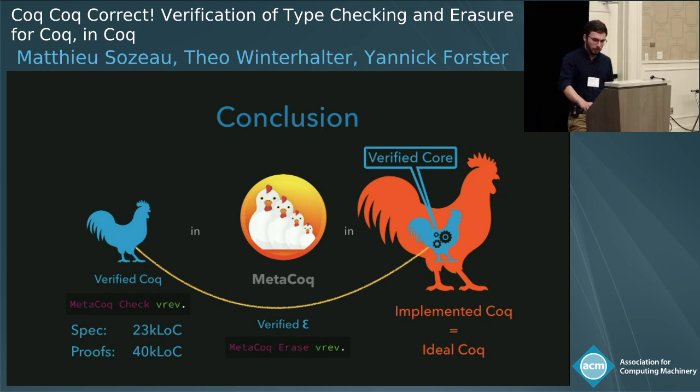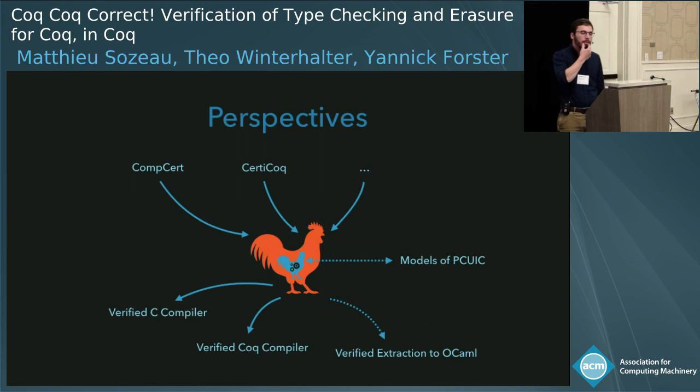You can also run erasure interactively in Coq. You can use this for lots of things. So there's already ongoing work on the CertiCoq compiler, which compiles essentially MetaCoq terms down to C, which is using our type and proof erasure function. So by this, we will in the end get the verified Coq compiler.